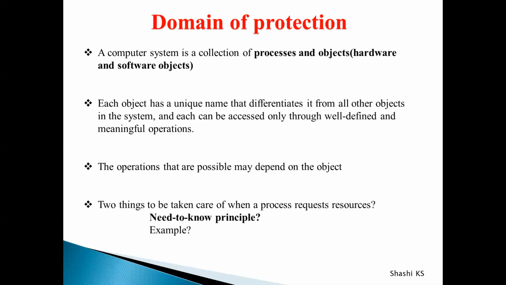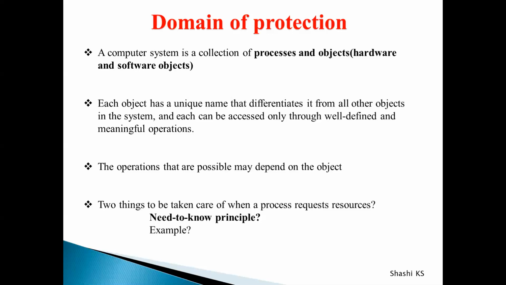Everything comes under the category of object, but all objects will not have the same operations. If you take a file, the set of operations allowed on a file is read, write, open, close, etc. If it is a program, then you can do read, write, execute, delete, etc. So what type of operation you perform on the object depends on the object itself.